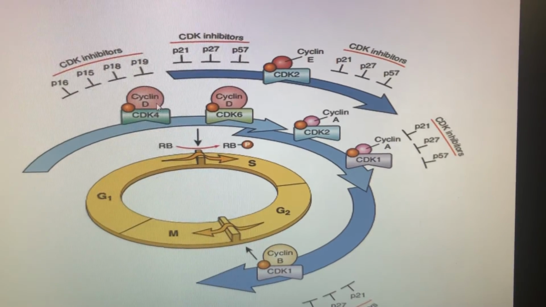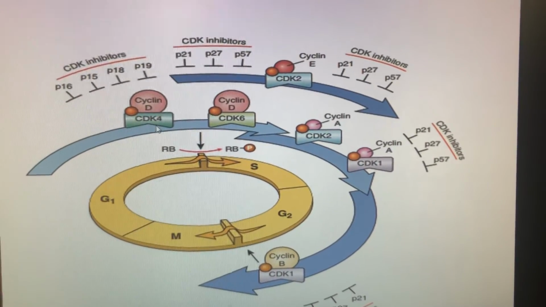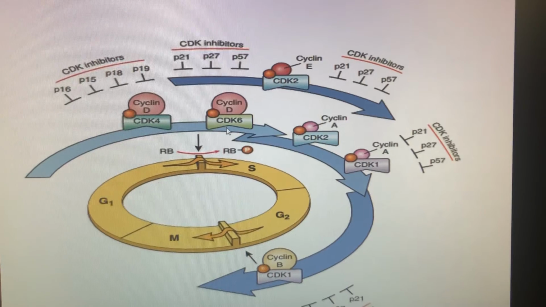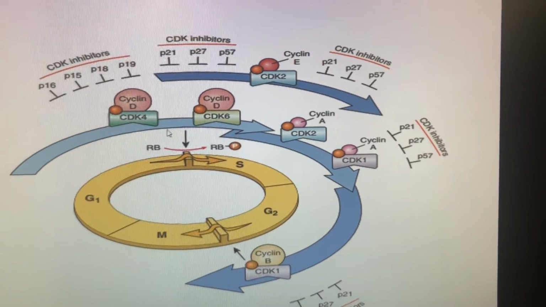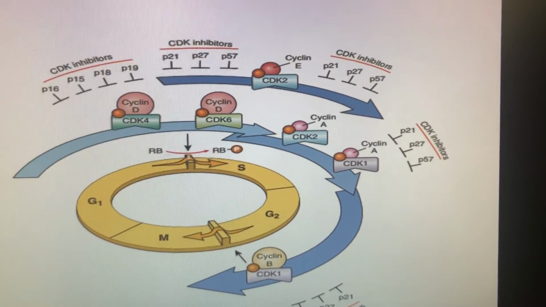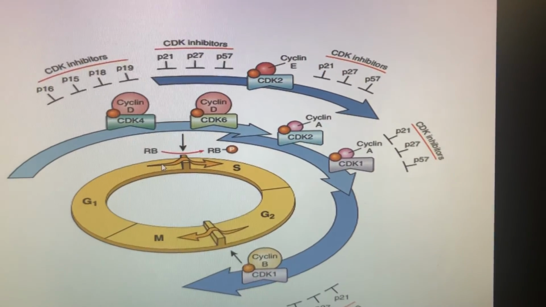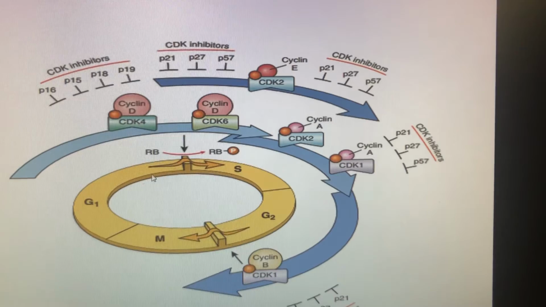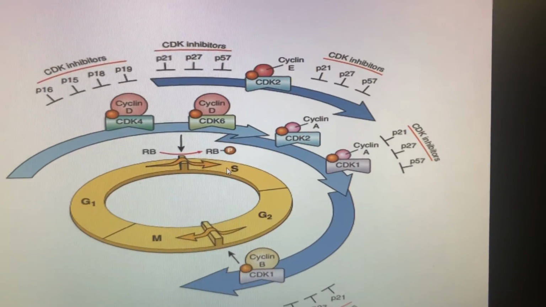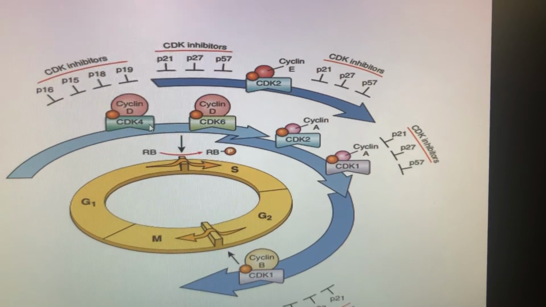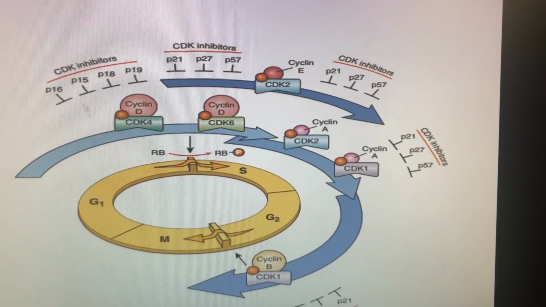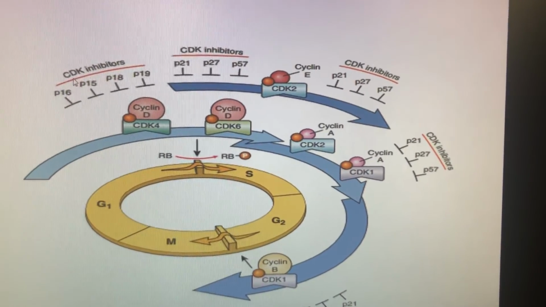So these three, that is cyclin D in combination with CDK4, CDK6 and cyclin E with the help of CDK2, phosphorylate the retinoblastoma protein, and this helps in the progression of the cell from the G1 phase to S phase. Now these are regulated by the CDK inhibitors.